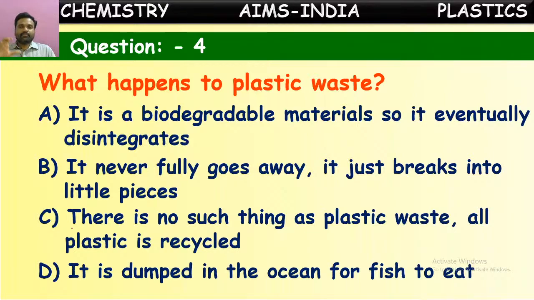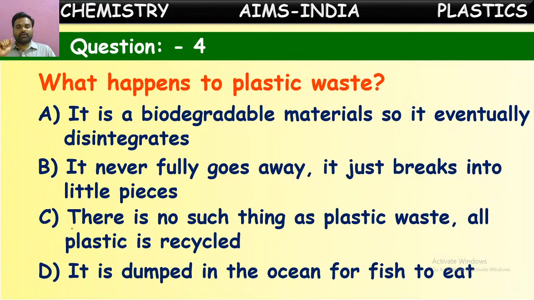Plastics are biodegradable and will be disintegrated in nature eventually after a certain time. Is it correct? Or let us see the second option. It never fully goes away. It just breaks up into small pieces. Is it? Let us see the third option. There is no such thing as plastic waste. All plastic is recycled. Isn't it?